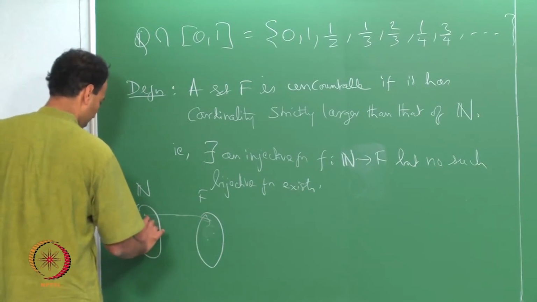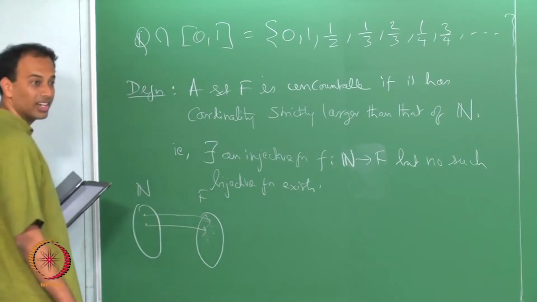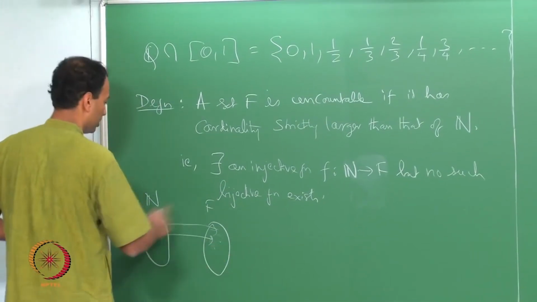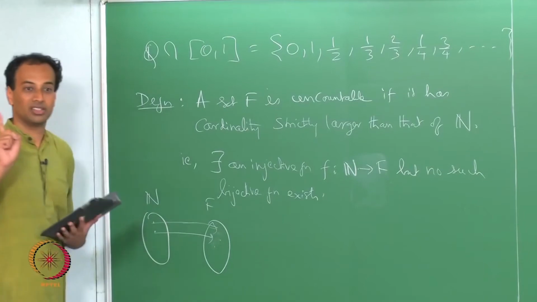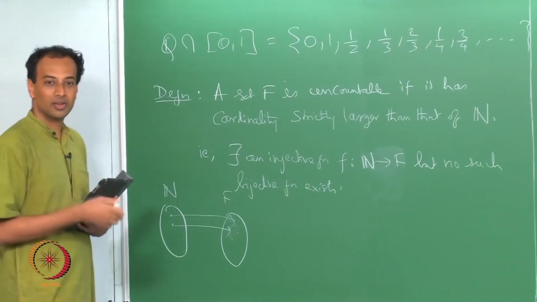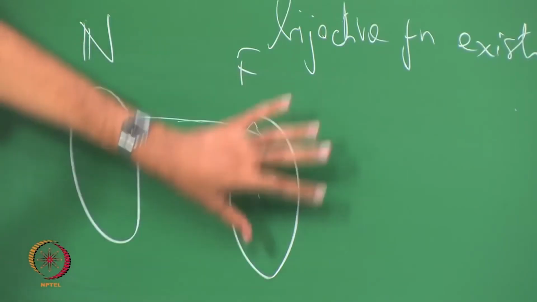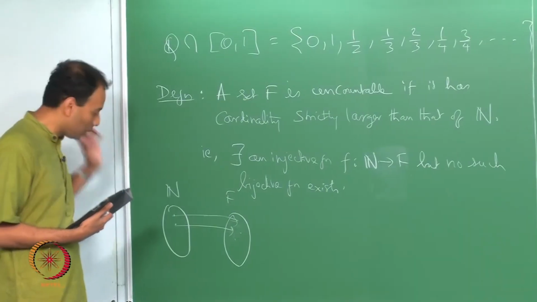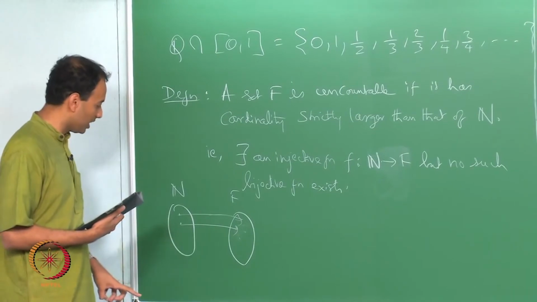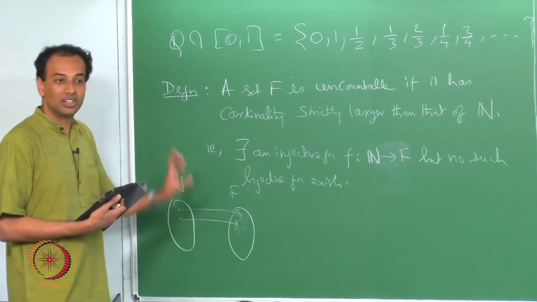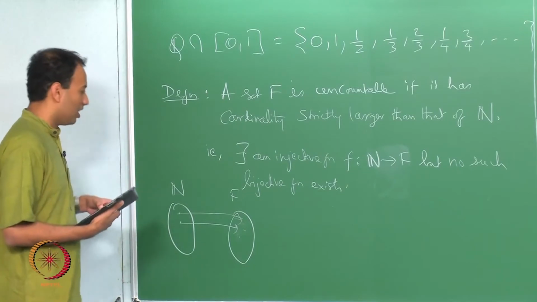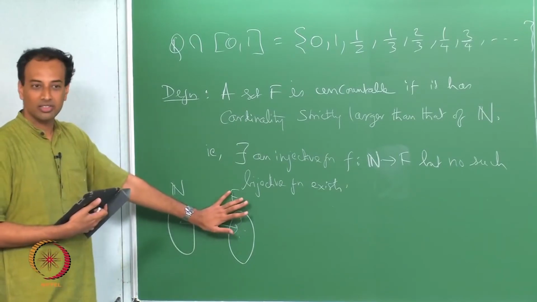There exists an injective function like that, which means there are at least as many elements in f as there are in n, but there is no bijection, which means there is something that will always be left behind. The surjective property does not hold. No matter what mapping I do, I can never ensure that everything is covered; the codomain and the range will never be the same. Is the definition clear to everybody?